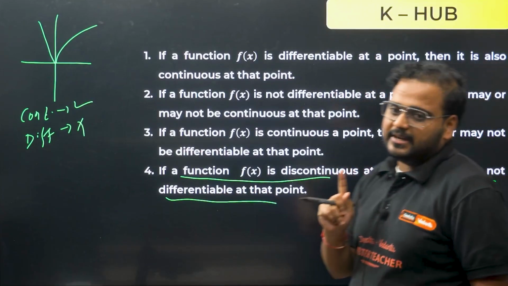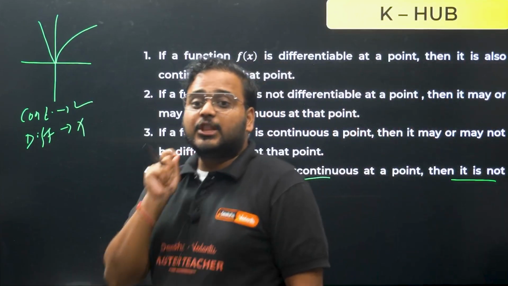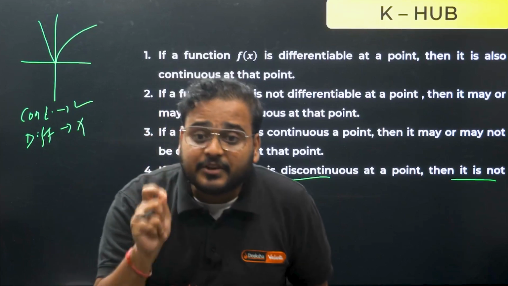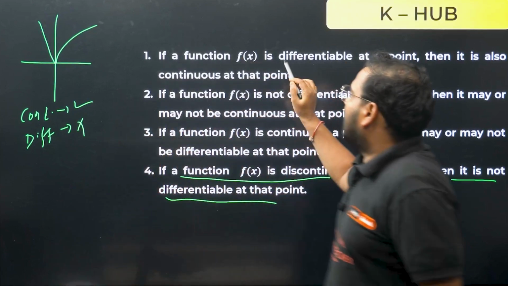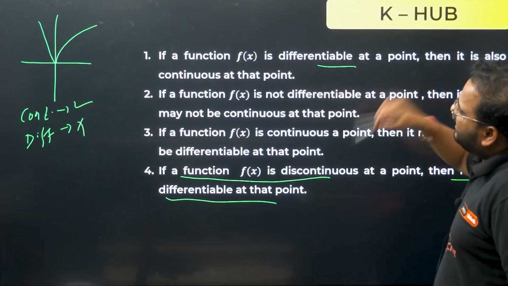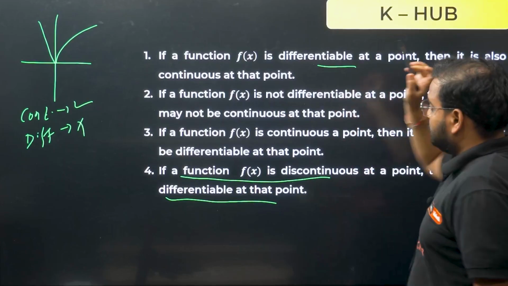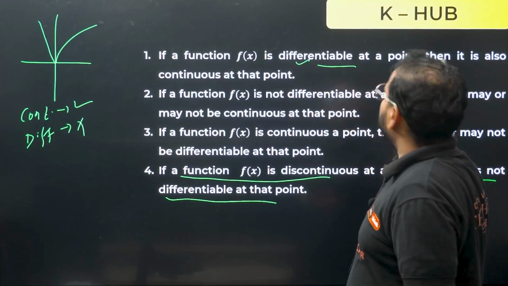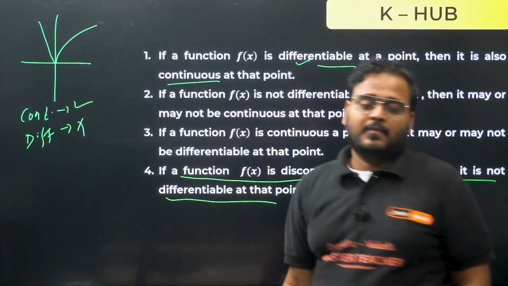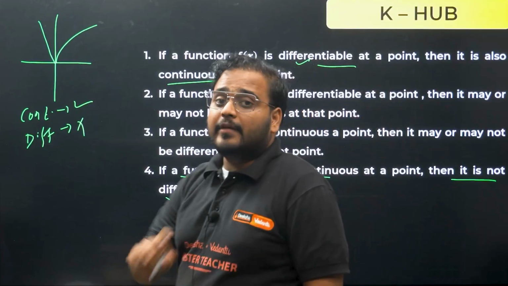That's one understanding. If it is discontinuous, it will be non-differentiable. Okay, sorry. If it is differentiable, then it will always be continuous.